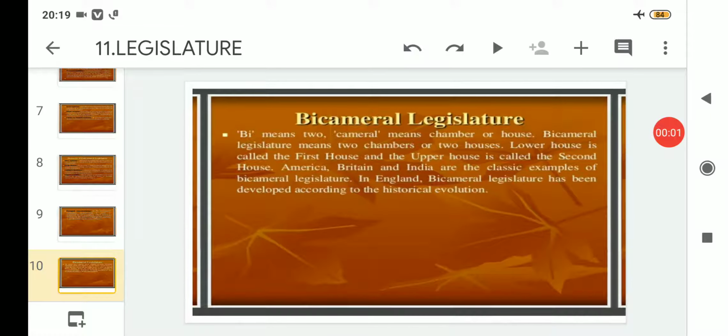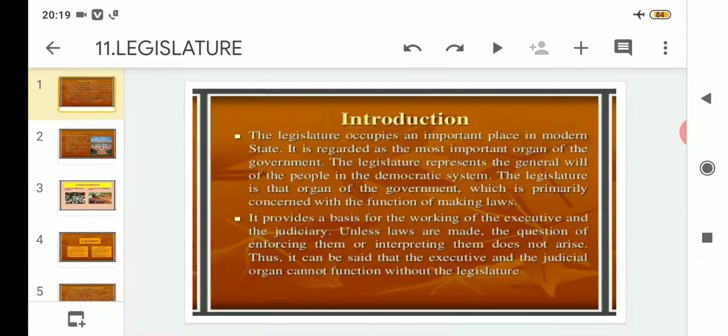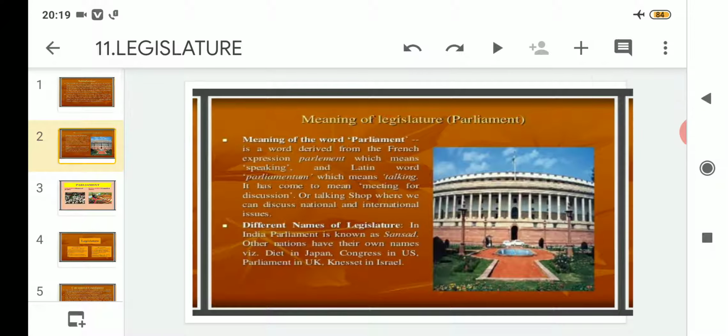Hello students, welcome to the Political Science class for Class 11 Arts, and today we will start with the second type of legislature, that is the bicameral legislature. Before that, we completed the introduction part of the legislature. We also read about the meaning of parliament, both in Latin and French.